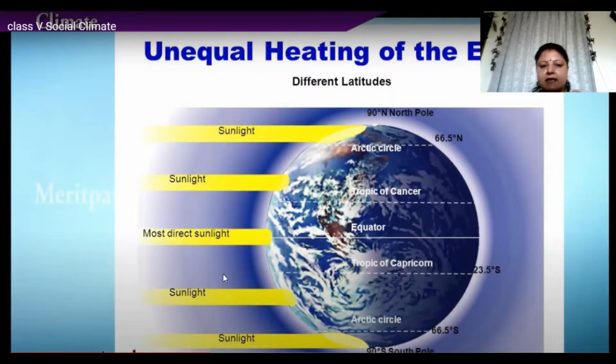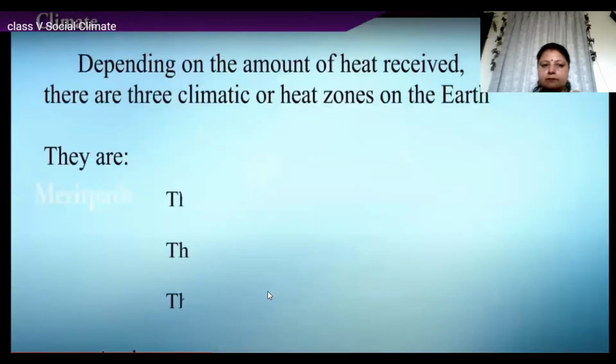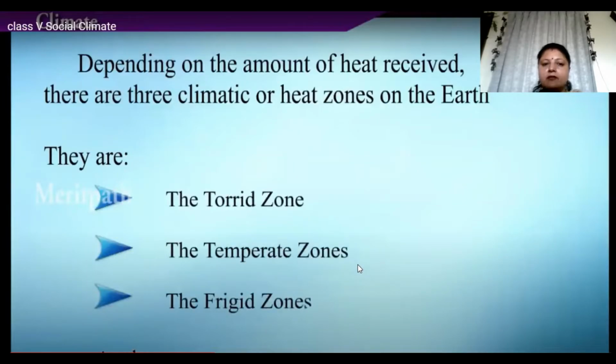Now, you can see the sunlight here. Here it is the most direct, slightly less, and here the least. So depending on this heat that the earth receives from the sun, we have got different heat zones. Now the climate of those places lying in those heat zones depends on this. There are 3 climatic or heat zones: the torrid zone, the temperate zones, and the frigid zones.